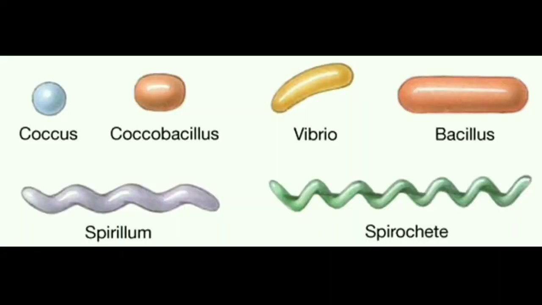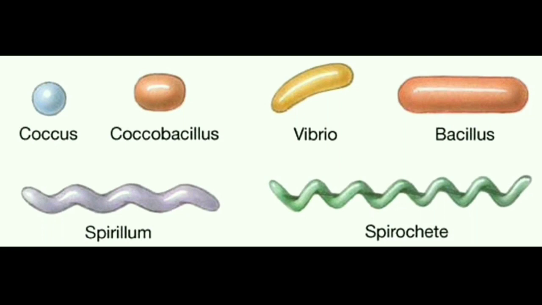This diagram shows the different types of bacteria, that is, first is coccus. A spherical shaped bacteria is called cocci bacteria. Next is Coccobacillus. So these are rod shaped bacteria whose ends are rounded. Next is Vibrio.